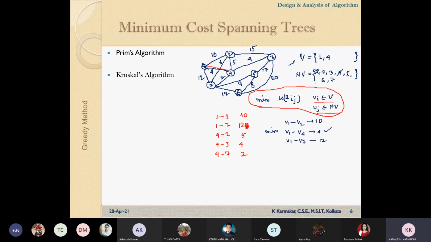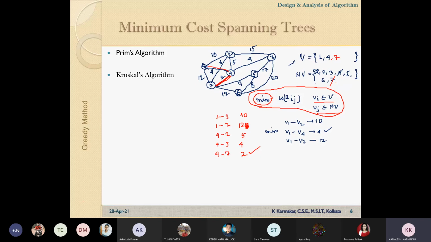So which one is minimum? Minimum of all the edges from 4. 4, 7 is minimum. Okay, so 4, 7 will be connected. Now after this, 7 will be added in this set and 7 will be removed from this set.